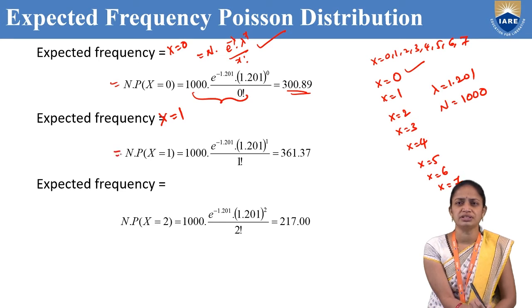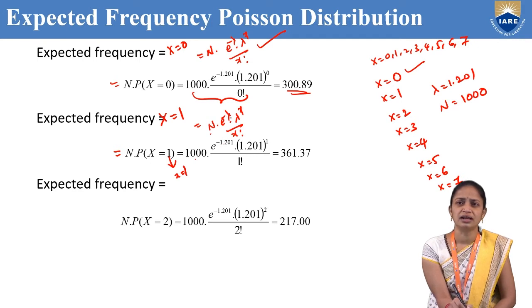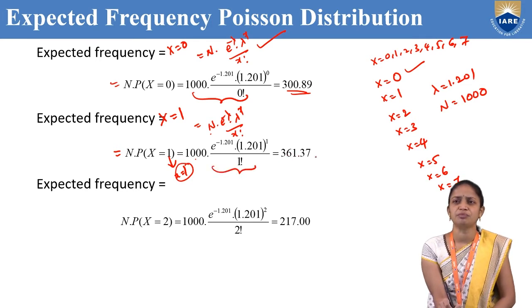Now we need to find the expected frequency for x equal to 1. The expected frequency for x equal to 1 is N into P of X equal to 1, that is equal to 1000 into e power minus lambda, lambda power x by x factorial. Substituting the values, N is 1000 and small x value is 1, so e power minus 1.201 into 1.201 whole power 1 divided by 1 factorial. After simplification, we will get 361.37.